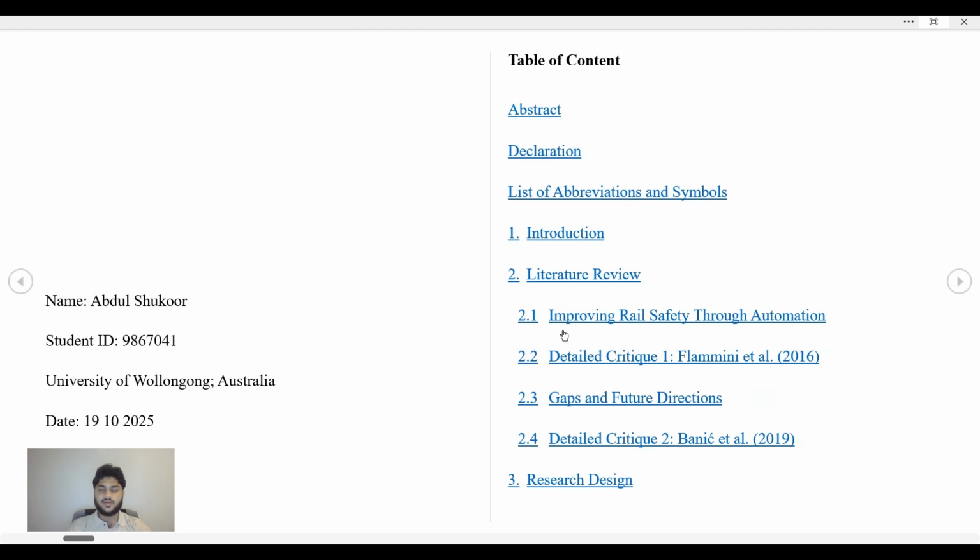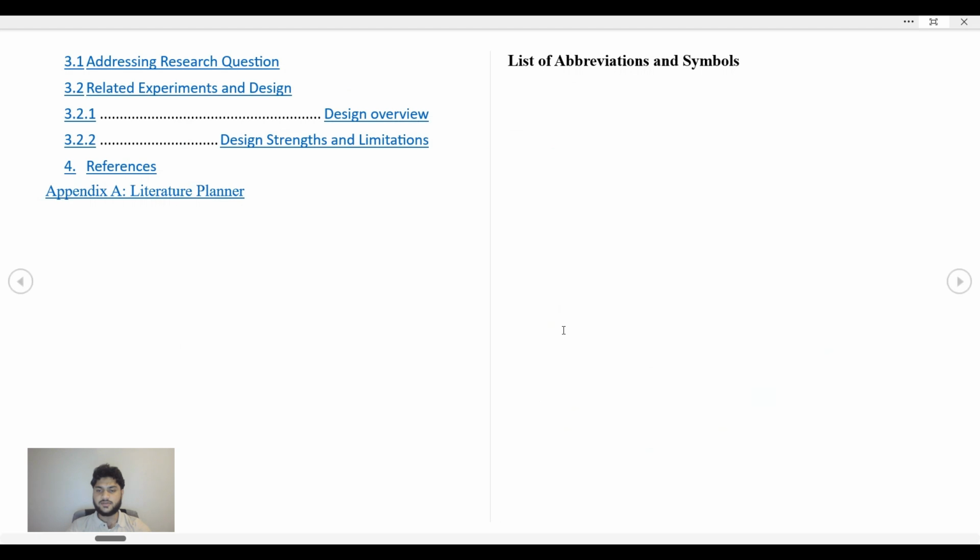This is my table of contents covering abstract, declaration, list of abbreviations and symbols, introduction, literature review, and so on, up to research design. And I have also added the appendix, or the literature planner, at the end.